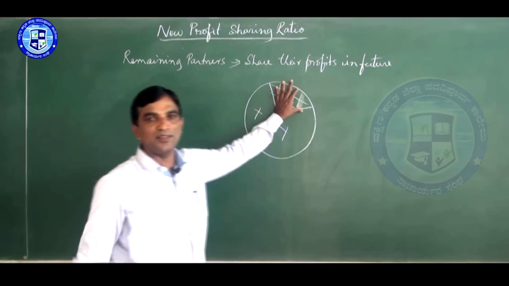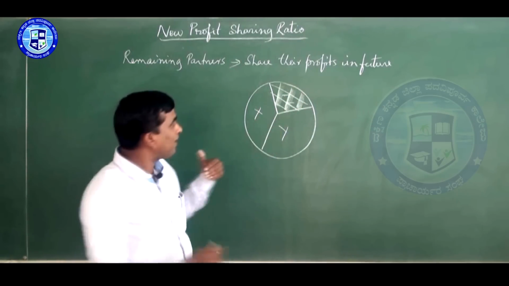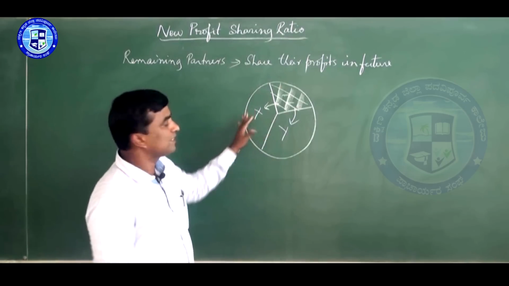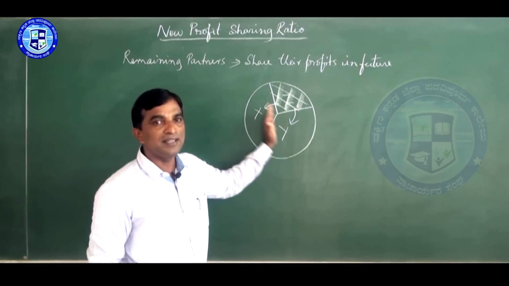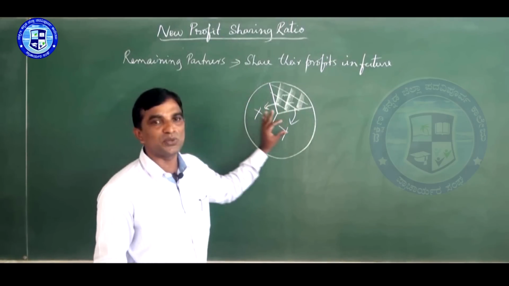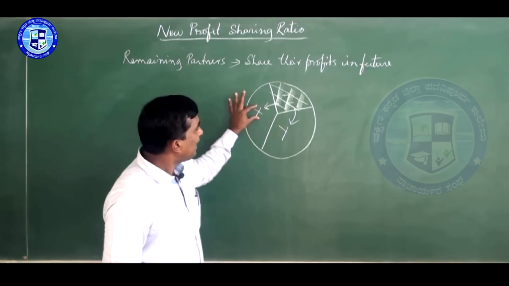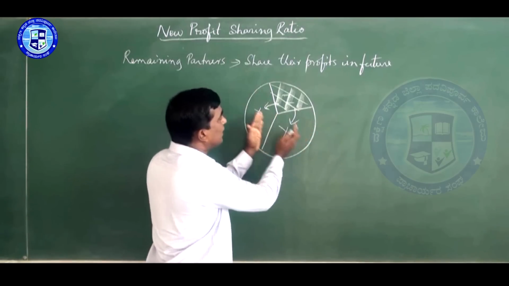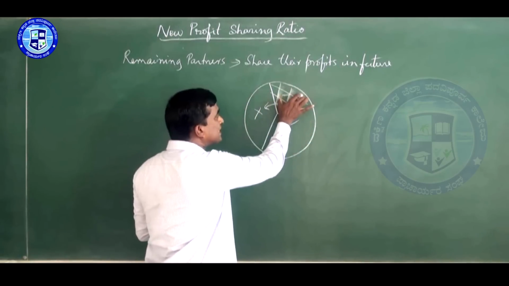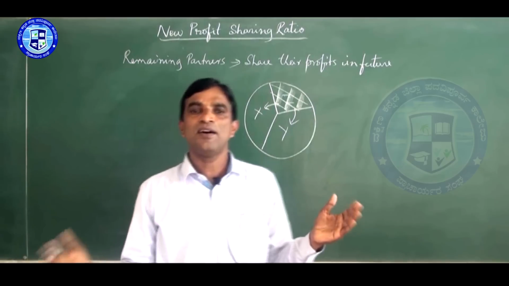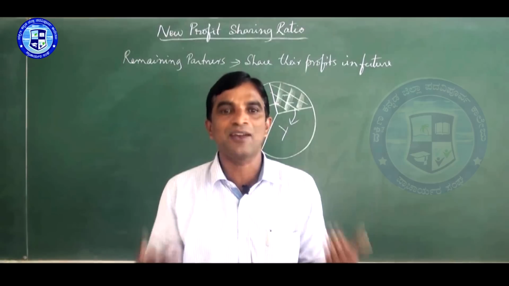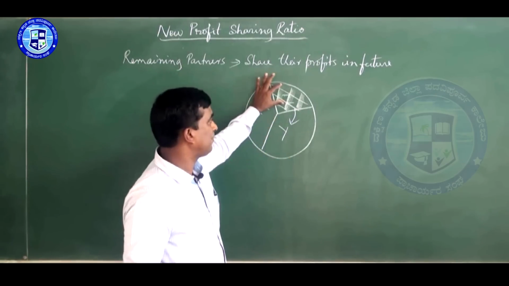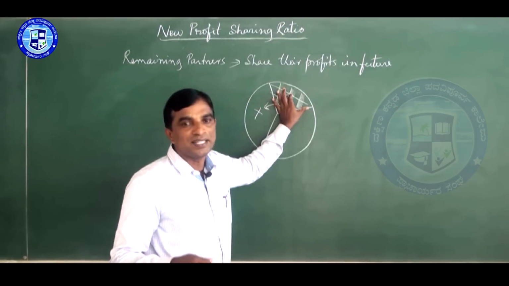His share is acquired by X as well as Y. So, only 2 partners remain, and they continue with the new ratio. X's old share is this much, Y's old share is this much. They add his portion either in the ratio or in different ways. Sometimes X only acquires his share, or sometimes Y will acquire his share.